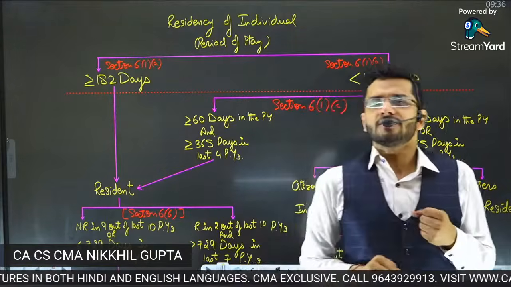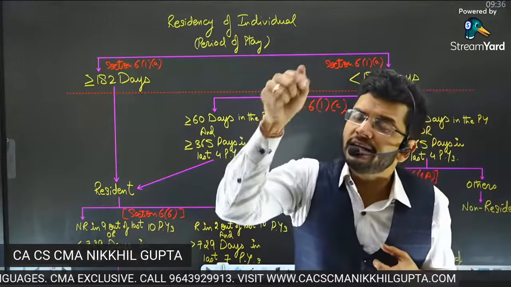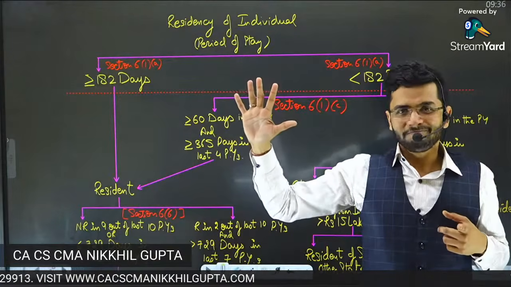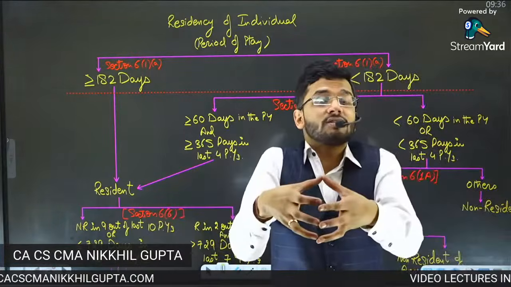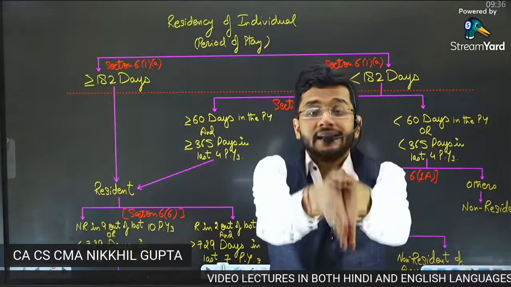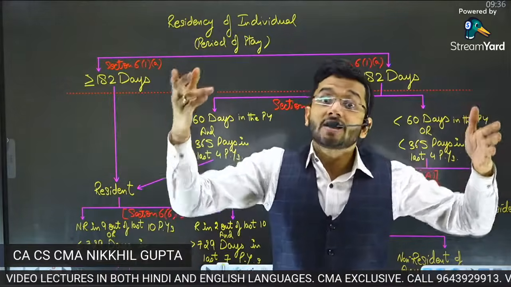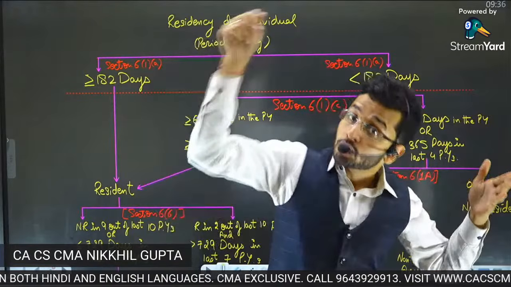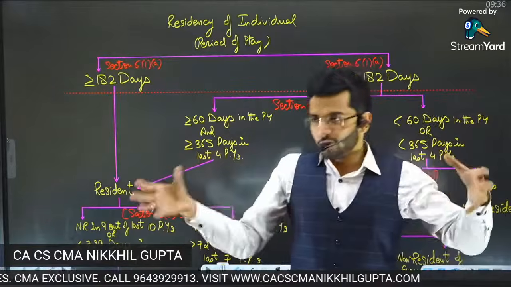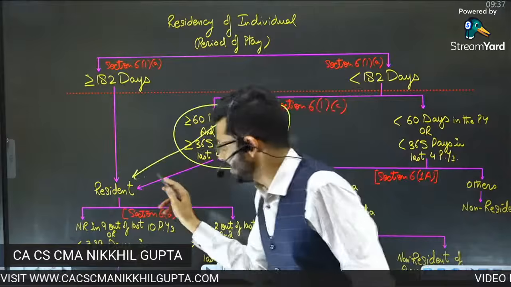No, we cannot forego our residential status just based on your 1 year period of stay. 1 year period of stay can be manipulated. 5 years period of stay cannot be manipulated. So we have attached twin conditions for residential status for an individual. Number 1, he has to stay in India in the past year, the year in which we are considering the residential status. He has to also stay in India for some part of the last 4 preceding previous years. If cumulatively you fulfill both of these conditions, then you become a resident.